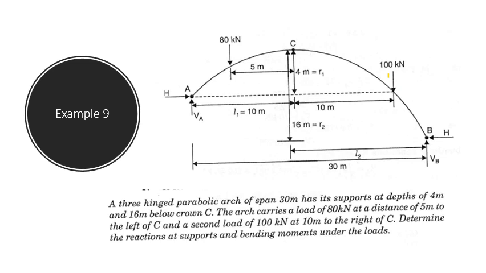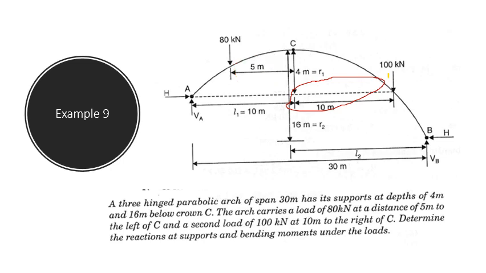See, this is given: the 80 kN is acting 5 meter to the left of the crown, and the 100 kN is acting 10 meter to the right of the crown, not the support, sorry.